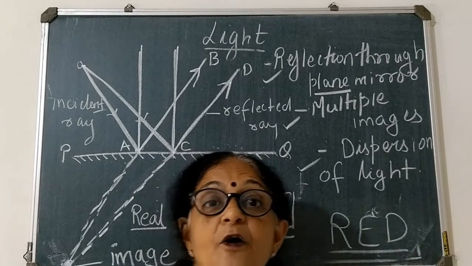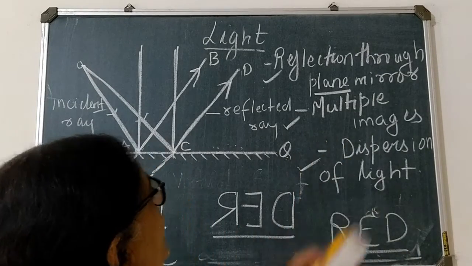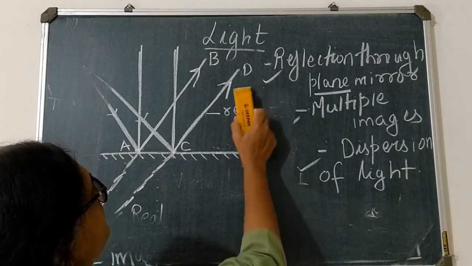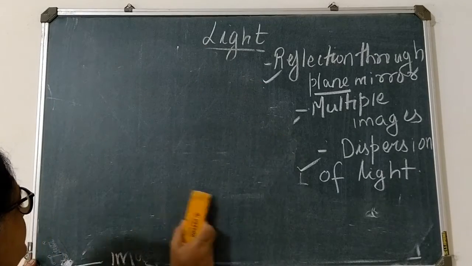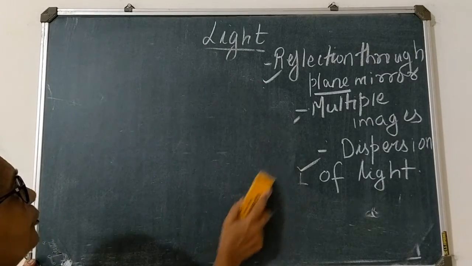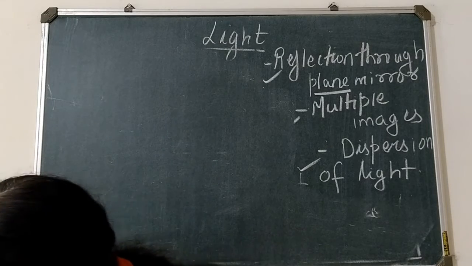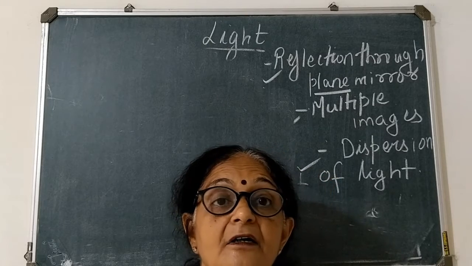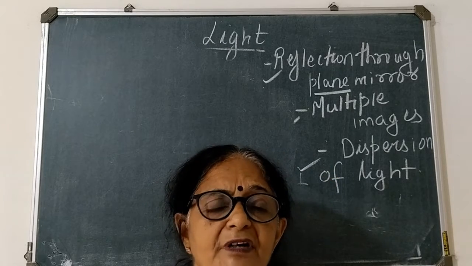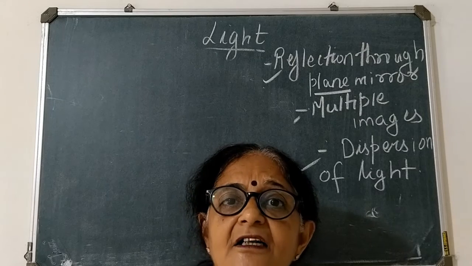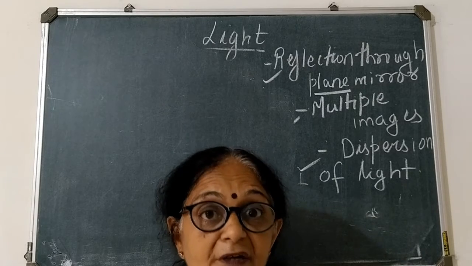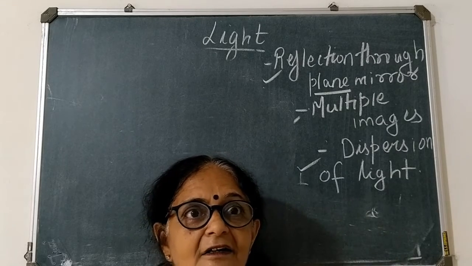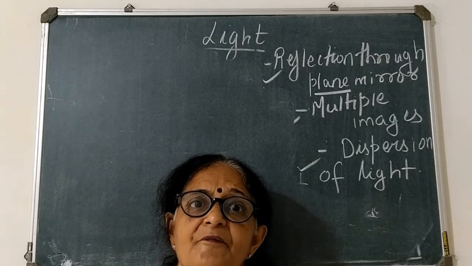Now let us understand, what do you mean by multiple images? We took only a single mirror. So if you take a single mirror, you can see a single image. But suppose we take more than one mirror and place them at certain angles, suppose we take 2 mirrors or 3 mirrors, so what will happen? To understand easily, we will try 2 mirrors.